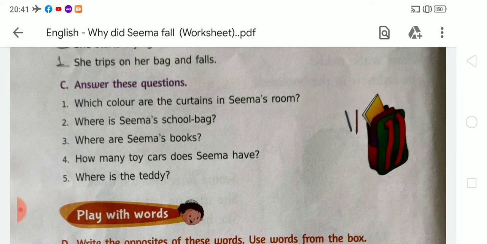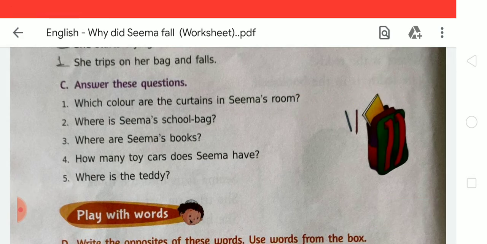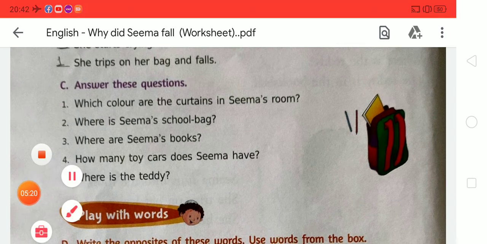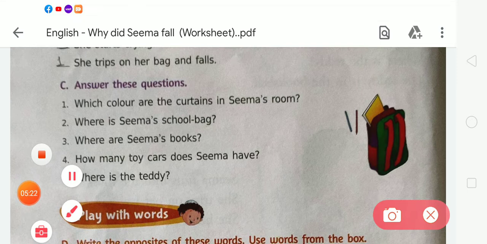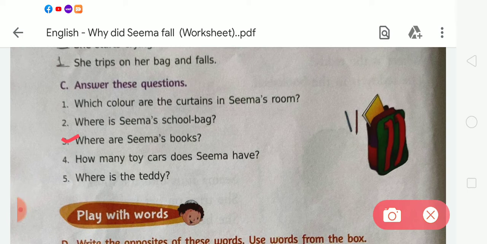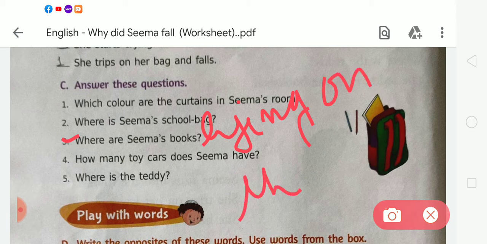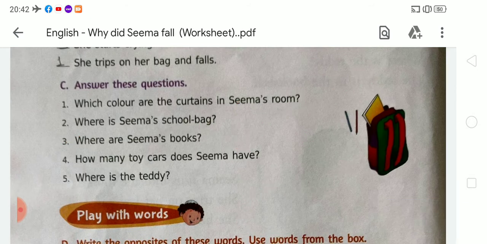Floor. Okay, student. Now, next question is question number 3. Where are Seema's books? The Seema's books are lying on the bed. Lying on the bed.